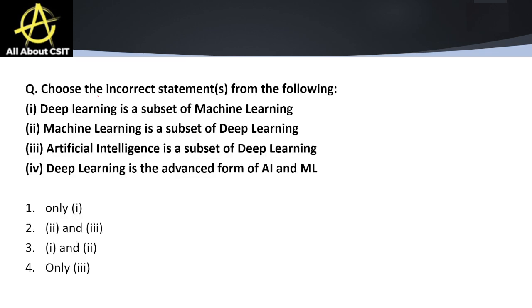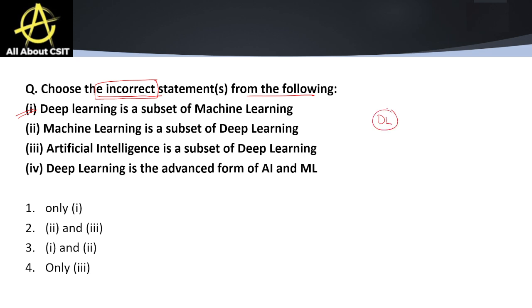Choose the incorrect statements from the following. Focus on this particular thing, right? We have to select the wrong option here. So the first option says deep learning is a subset of machine learning. Already we have discussed this.